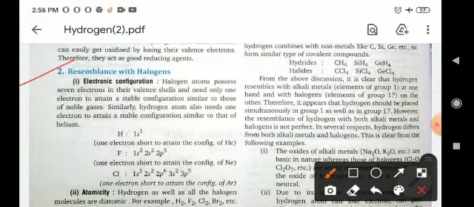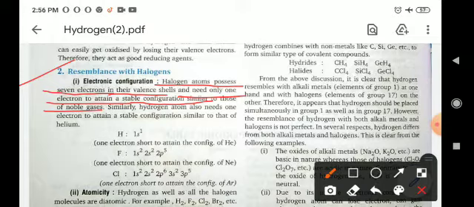First is electronic configuration. A halogen atom possesses 7 electrons in its valence shell and needs only 1 electron to attain a stable configuration similar to that of noble gases. Hydrogen has 1 valence electron, and to complete its octet it requires 1 electron.